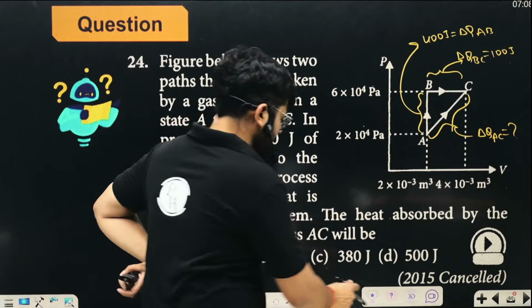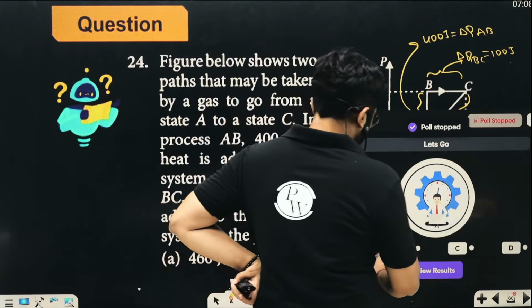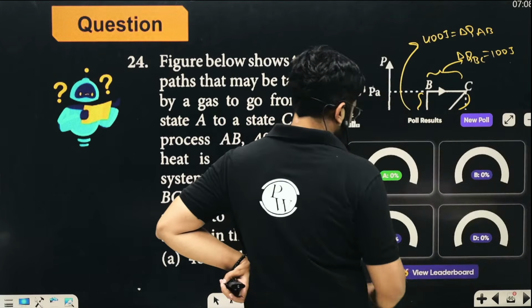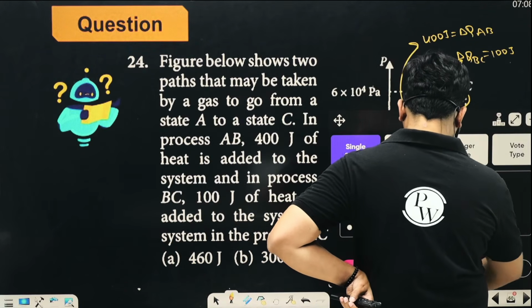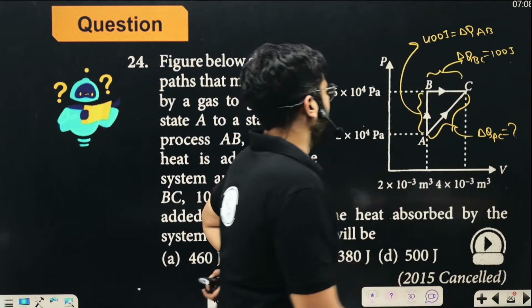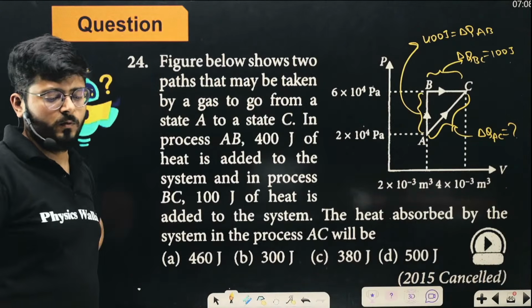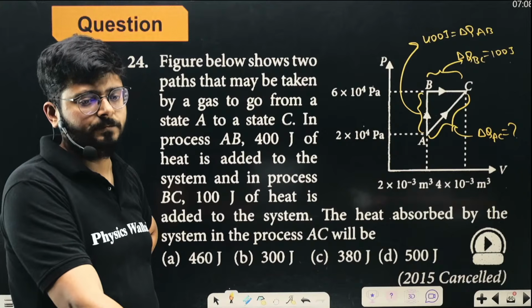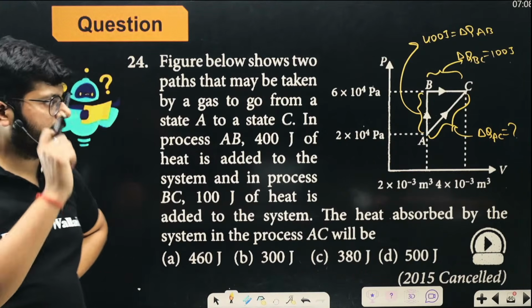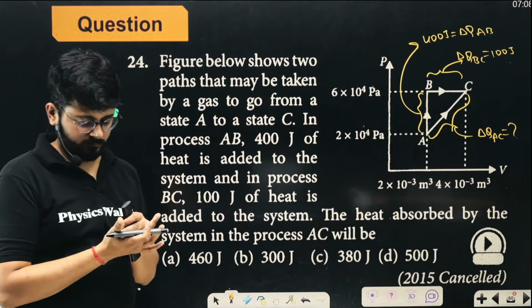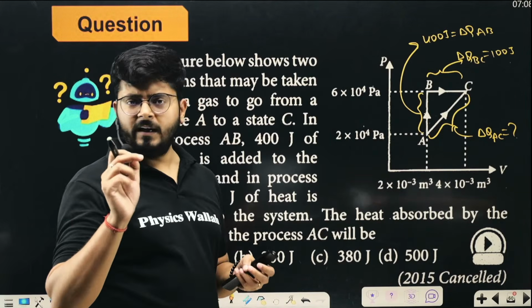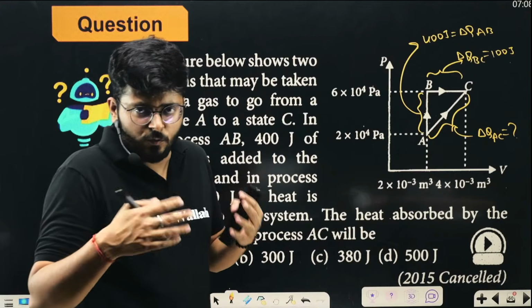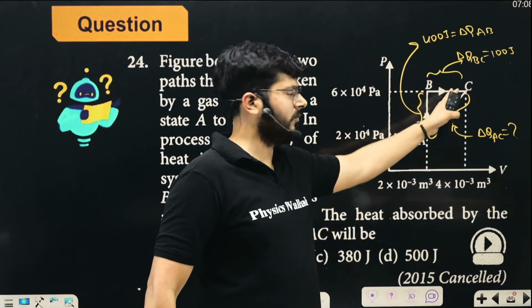So again, this is a very simple type of question, but I would want you to think about this question for 1 minute. It will help you in more than one way to deal with this kind of question in the main exam. My dear kids, you may have a feeling that we have to apply the first law of thermodynamics.